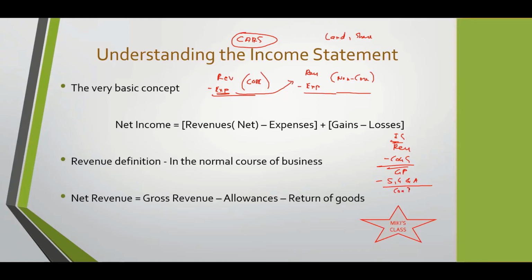After that, you will have other items, and down there, you will have non-core and all that. So this is called pushing it down. They try to push the expenses down. Pushing it down means they're trying to show the expenses as a part of the non-core. But the revenues from non-core, they're always trying to show as core.